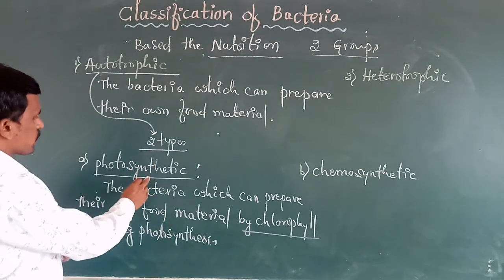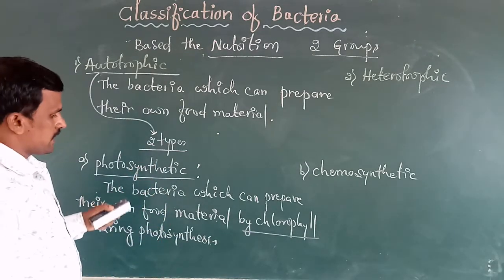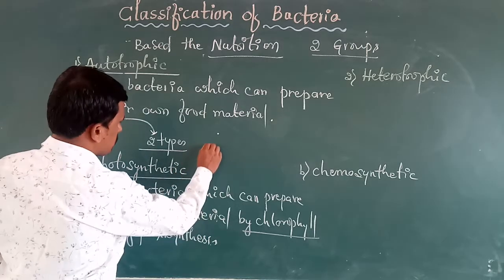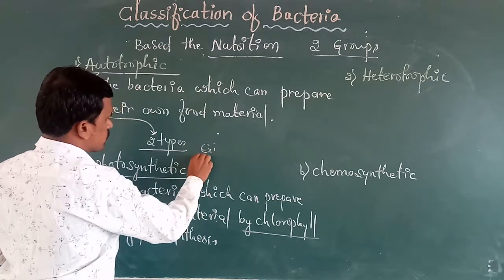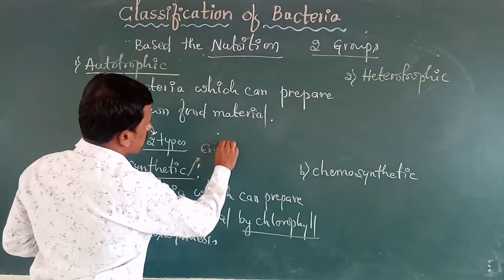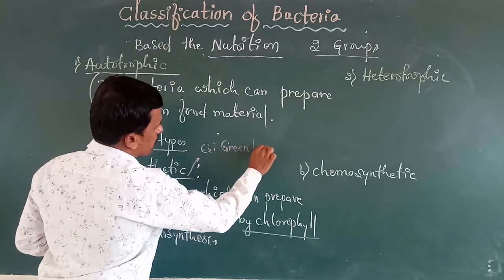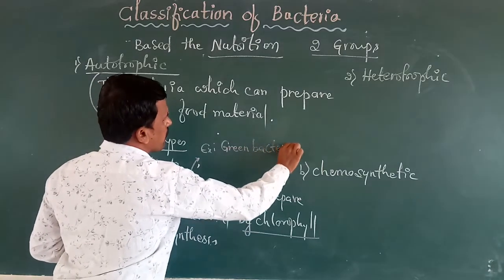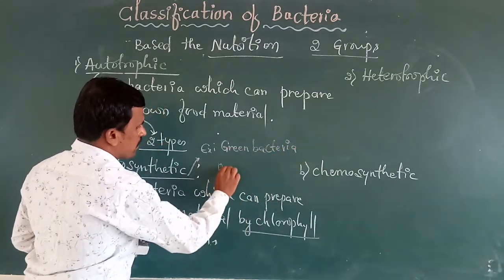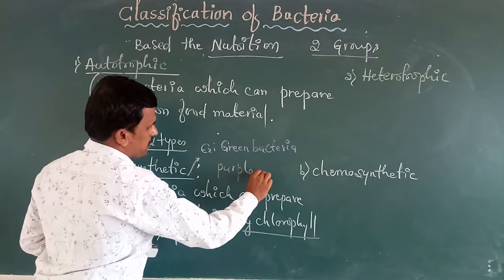Examples for photosynthetic bacteria are green bacteria and purple bacteria.